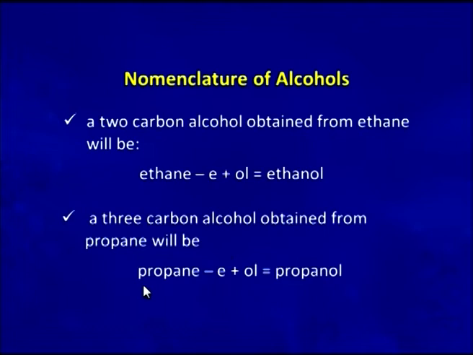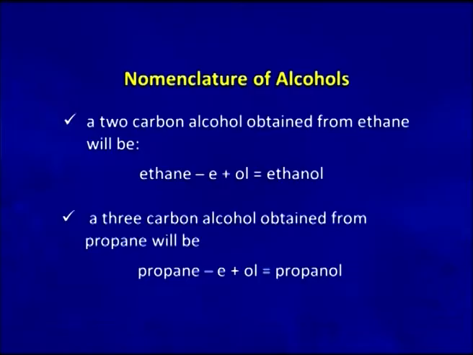Similarly, a 3-carbon alkane is propane. Deleting E from that and adding OL, it becomes propanol. So, a 3-carbon alcohol is named as propanol.